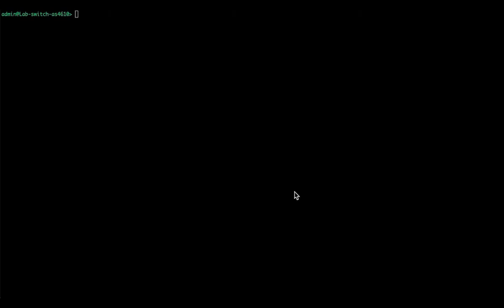Now we're going to set up AAA. That's Authentication, Authorization, and Accounting. We support, or PicOS supports, TACACS Plus and RADIUS for this function.